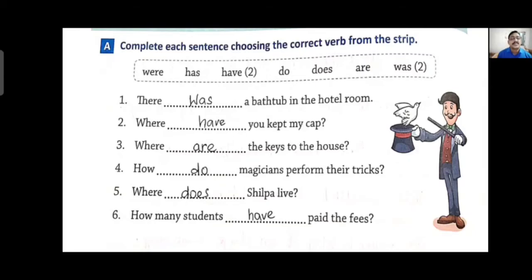You can see paid is past form and students is plural form. When the noun is plural, students, that time we have to use have. If in place of students it would have been student, how many student, then the answer would have been has. How many student has paid the fees? But as students is plural, in plural we have to use have, not has.